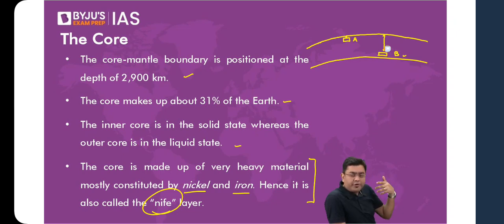And that zone of transition is what we refer to as discontinuities. For example, as you go from crust to mantle, the nature of materials, the nature of rocks, will change. As you move from mantle to the region of the core, the nature and state of materials, everything will change. So that transition is known as discontinuities.